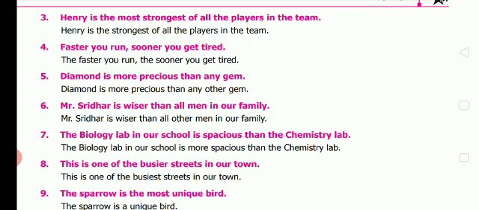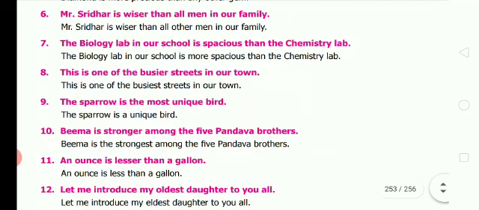Then sixth one, Mr. Sridhar is wiser than all men in our family. Mr. Sridhar is wiser than all other men in our family. Seventh one, the biology lab in our school is spacious than the chemistry lab. The biology lab in our school is more spacious than the chemistry lab. Eighth one, this is one of the busiest streets in the town. This is one of the busiest streets in our town.